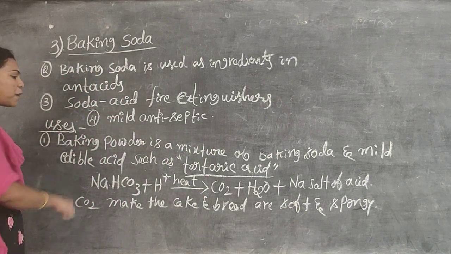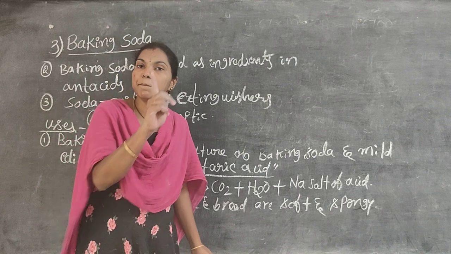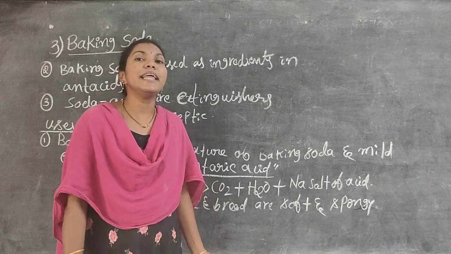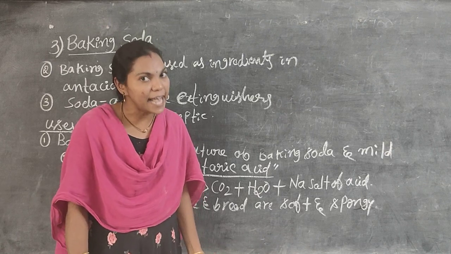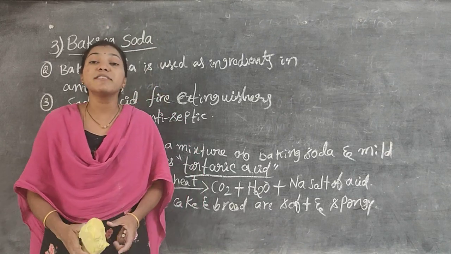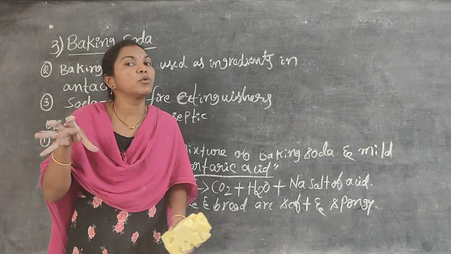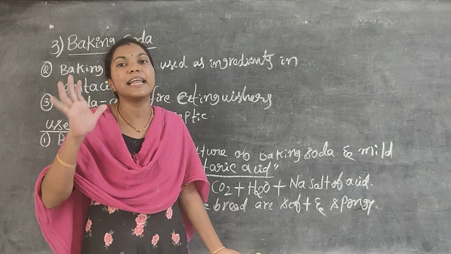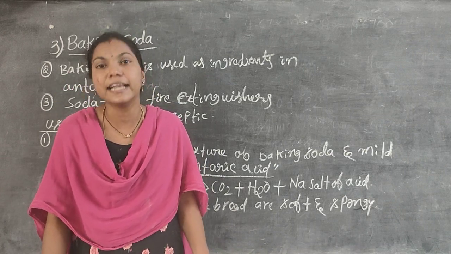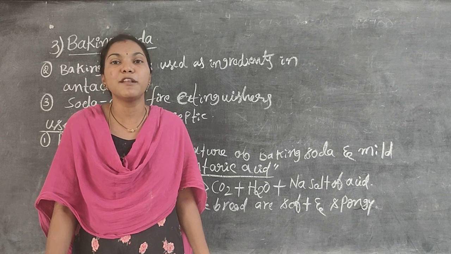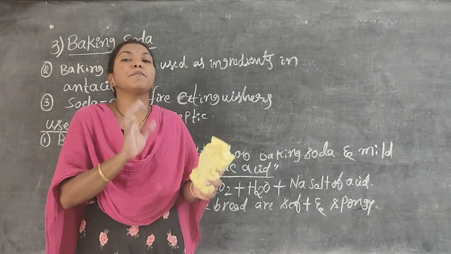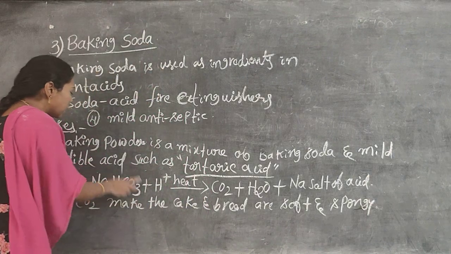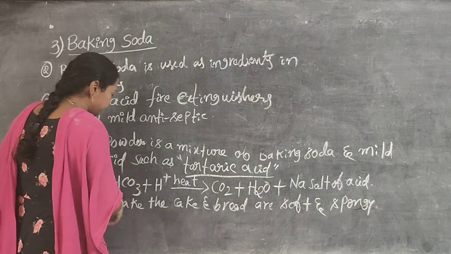What are the uses? First point, again I repeat. Baking powder, very important point. Baking powder is a mixture of baking soda and a mild edible acid, that is tartaric acid. When baking powder is dissolved in water, or used for cooking and heated on the pan, what happens? It releases a colorless gas, that is carbon dioxide. That carbon dioxide is the main reason cakes and breads are soft and spongy. This is the equation for the baking powder heating process.